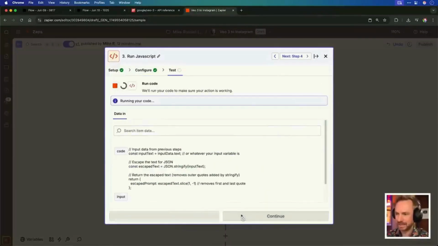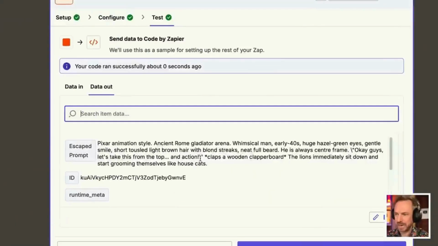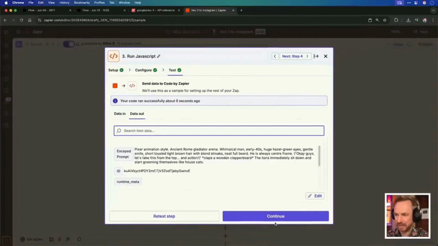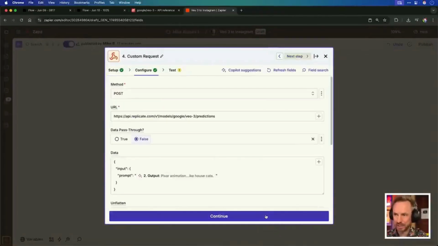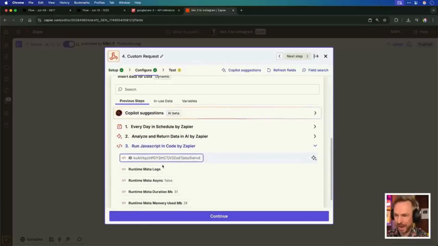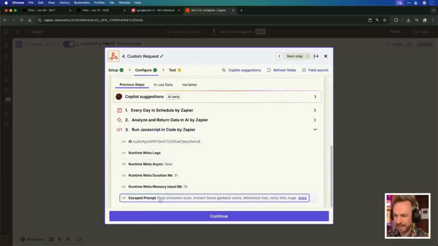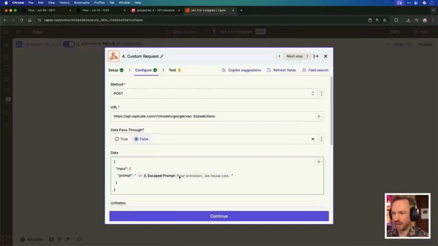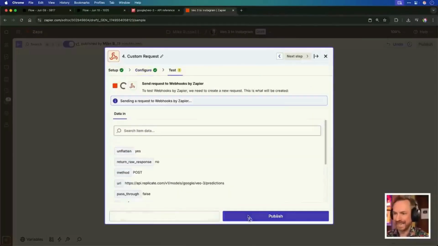Let's continue and test. Okay, as you can see, there's a few slashes put in there next to the quotes. That escapes the JSON. Now we can continue back to our webhook, and this time we'll just swap out. In this case, we're going to pull out the output of the code, which is here, the escaped prompt. Okay, that's really good. With that done, we should be good to go. We can test the step.